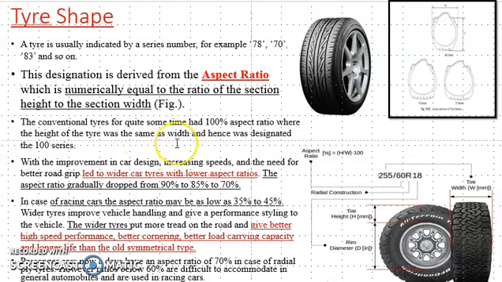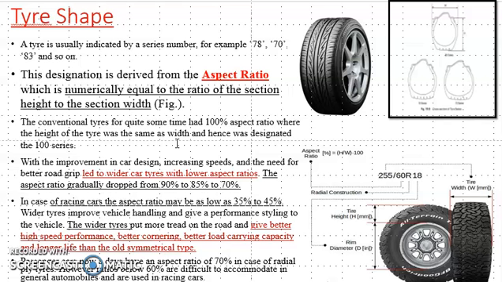Okay, when both are equal, it is called a 100% aspect ratio, and it is designated as 100 series.